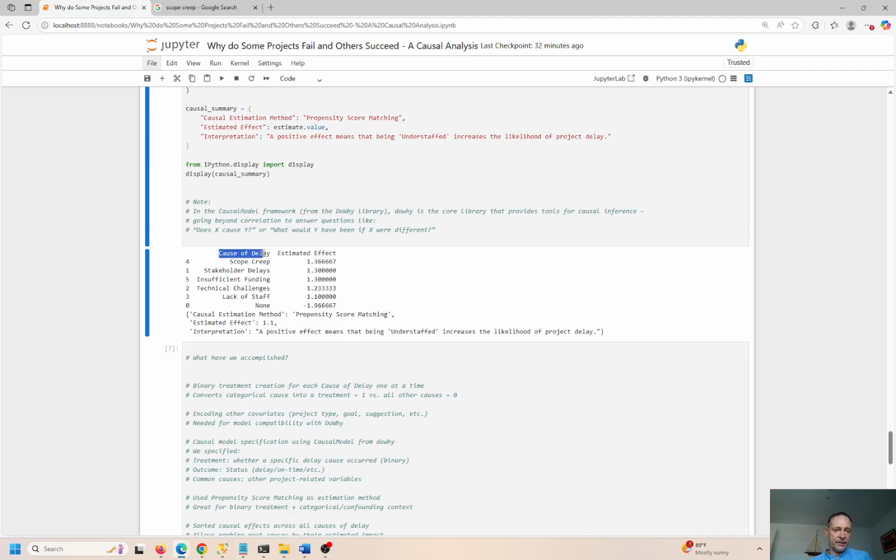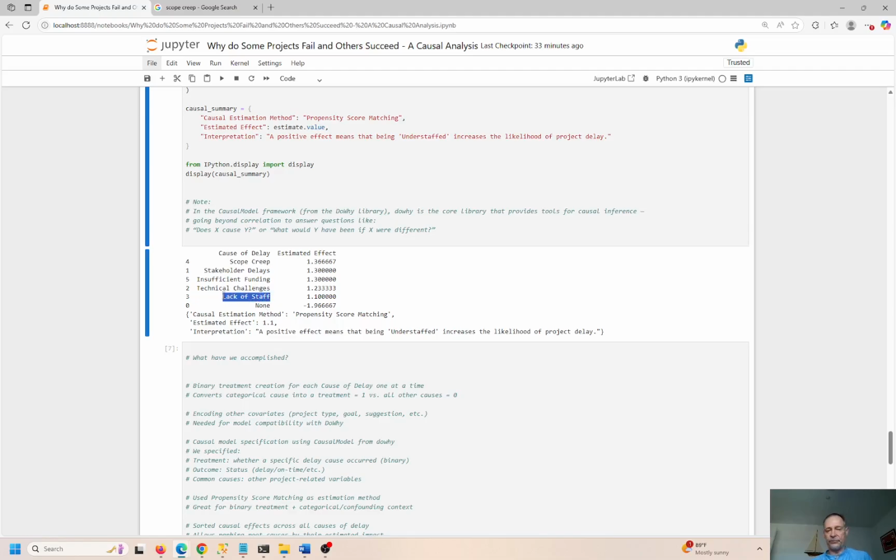Okay. So now if your project is falling behind, you can use this kind of causal analysis to determine what is the cause and what's the effect. The effect is a delayed project. Is it scope creep? Yes. 1.3 is the weight or the factor assigned to scope creep. Stakeholder delay, 1.3. Insufficient funding, 1.3. Technical challenges. Again, this one is kind of fungible, I think. You can't anticipate every single thing that's going to happen. I would say if technical challenges come up, then you deal with it, but you can't anticipate every single thing at the start of the project.